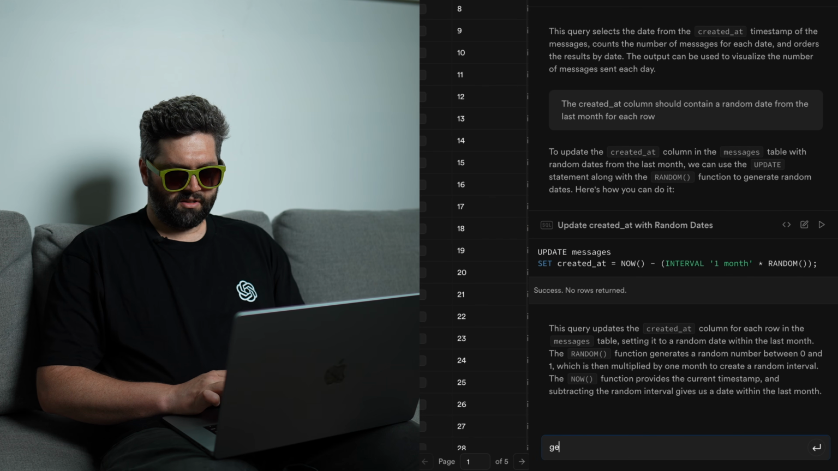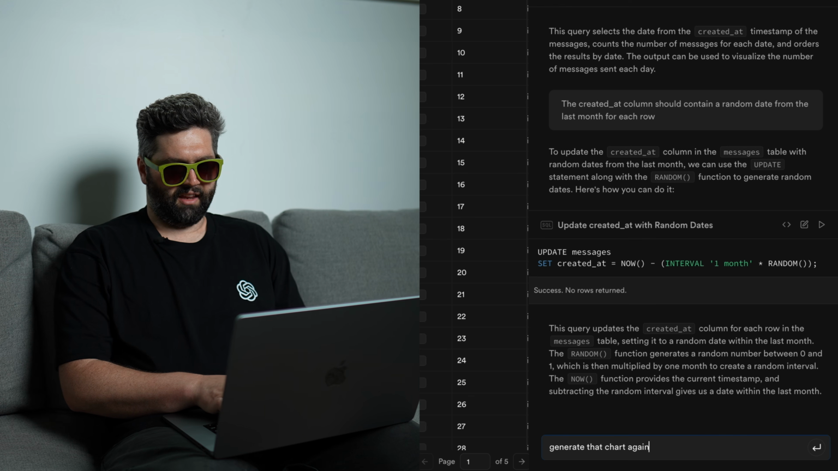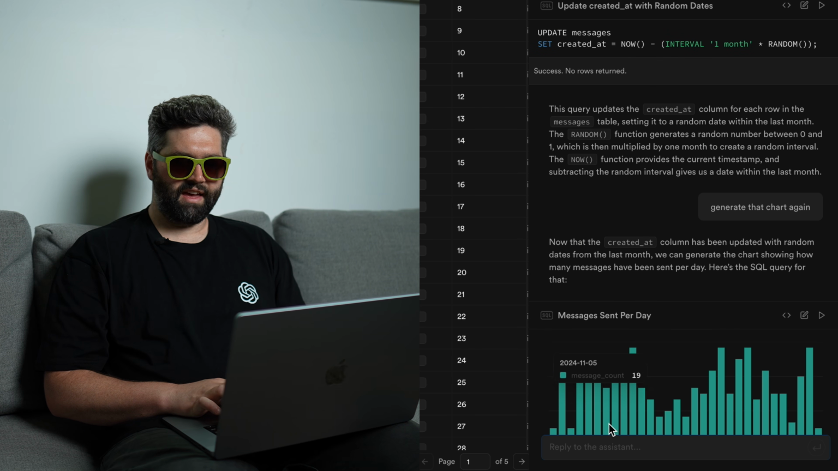Okay, looks good. Generate that chart again. Oh yeah, that looks much better. I reckon we flick this one off to the big boss and call it a day.